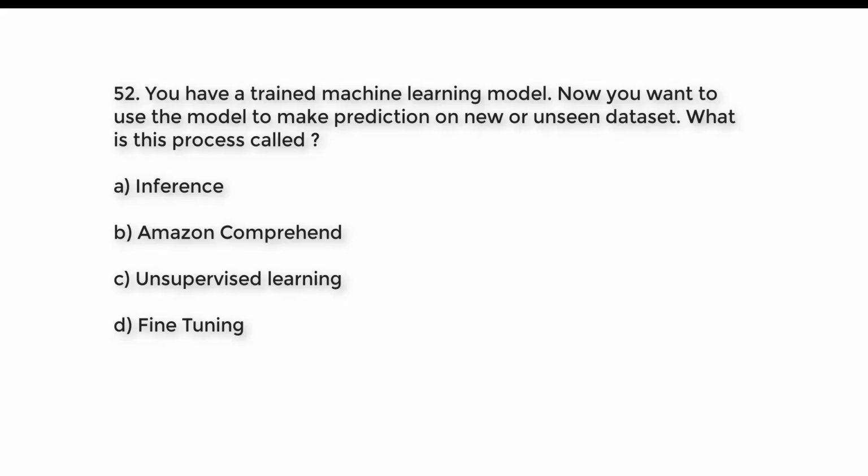Question number 52. You have a trained machine learning model. Now you want to use the model to make prediction on new or unseen dataset. What is this process called? A. Inference. B. Amazon Comprehend. C. Unsupervised learning. D. Fine-tuning. Try to guess the right answer. And the right answer is option A. Inference.